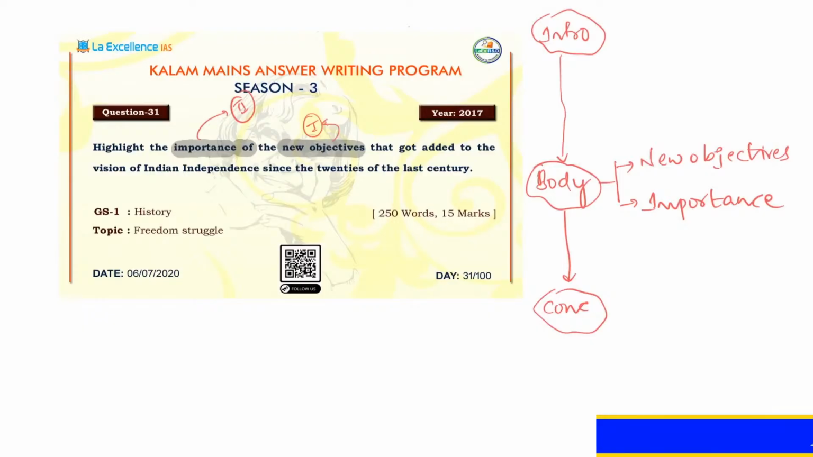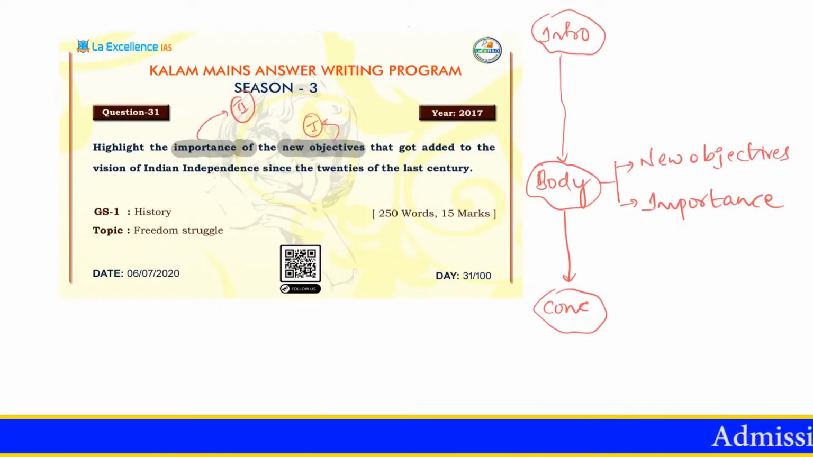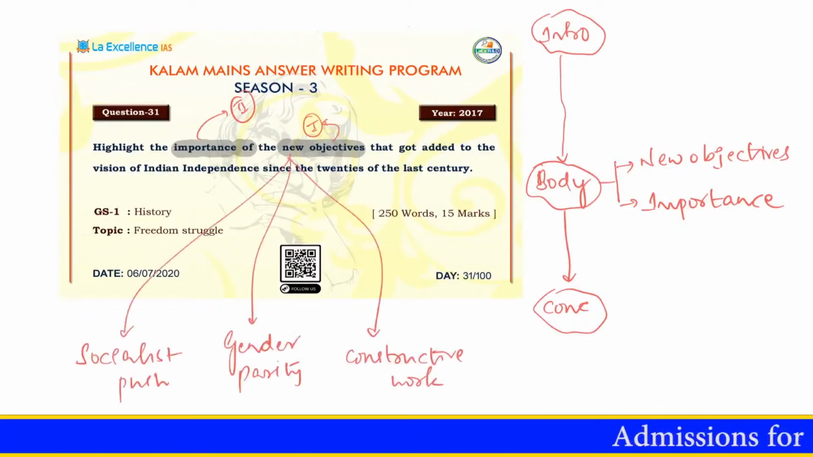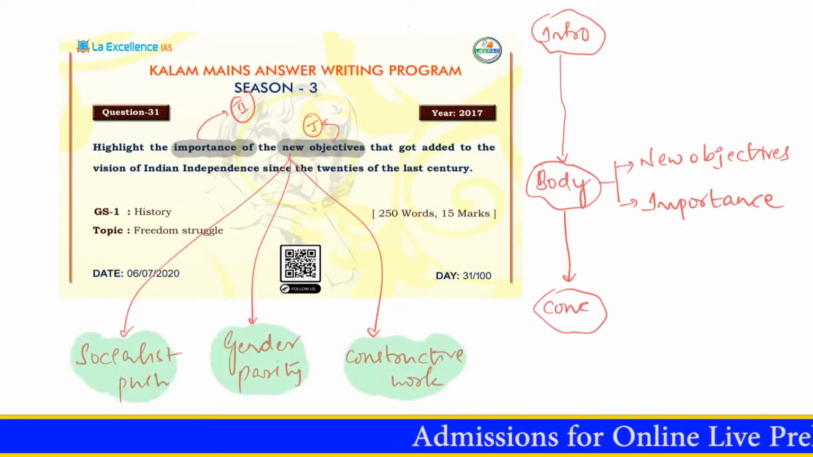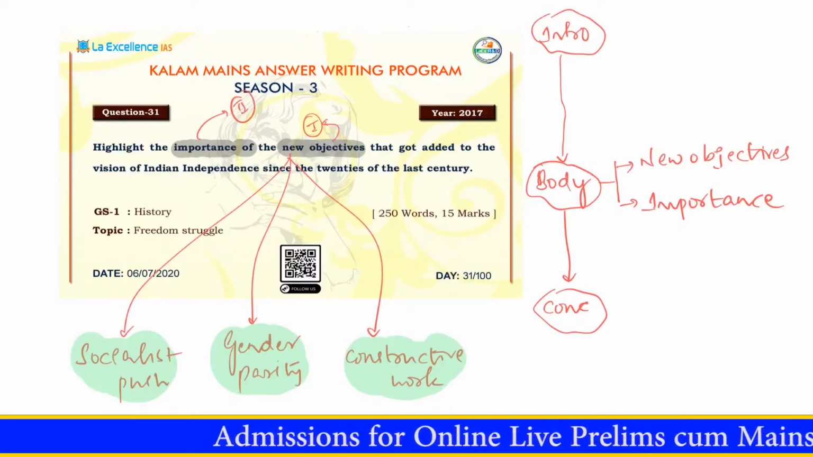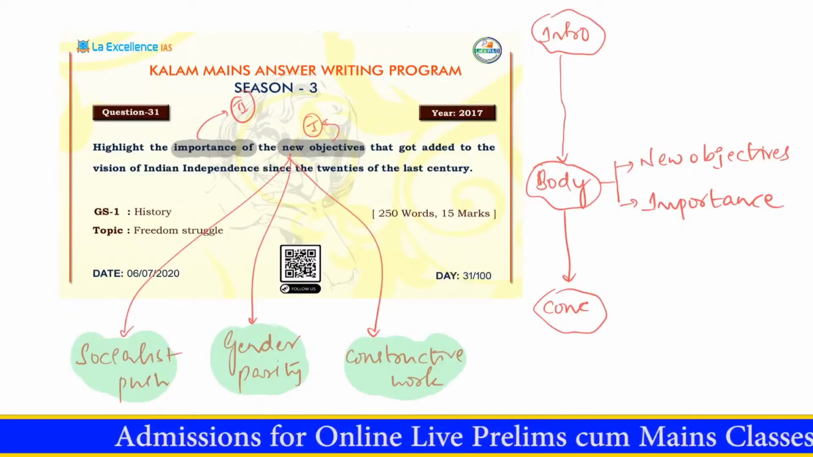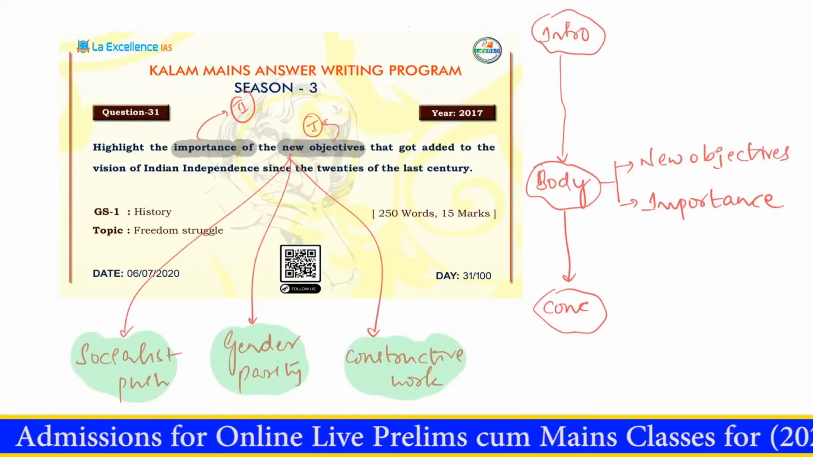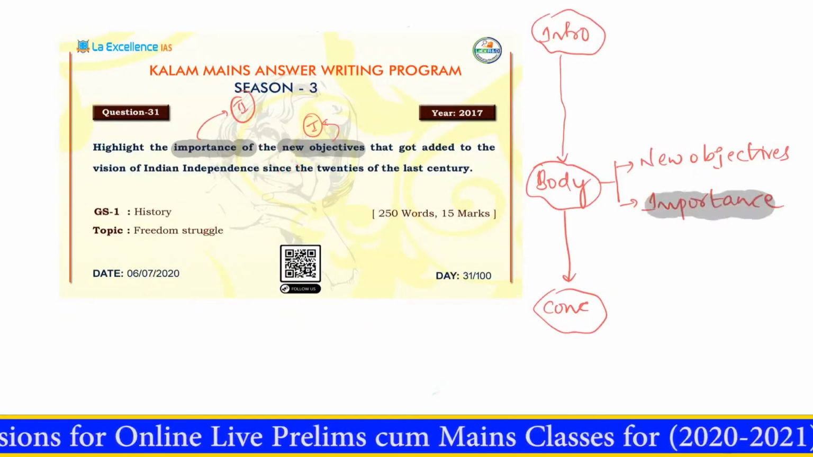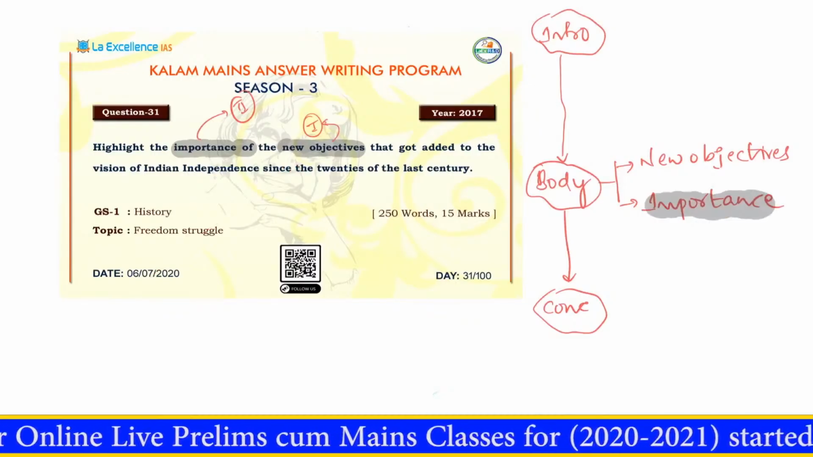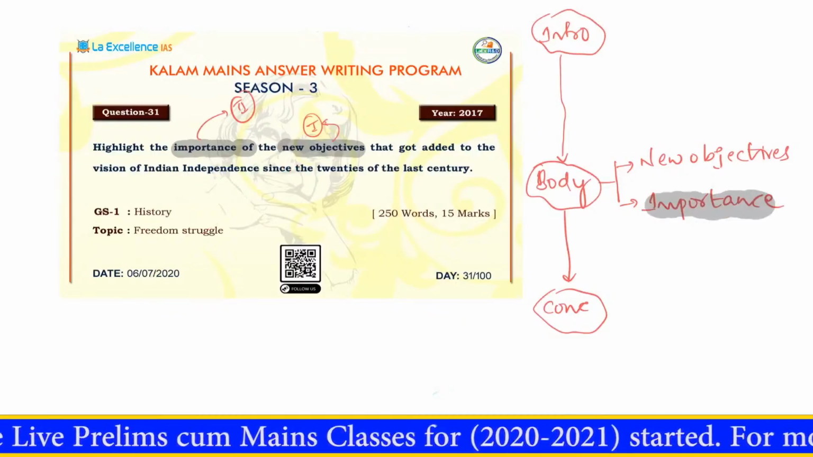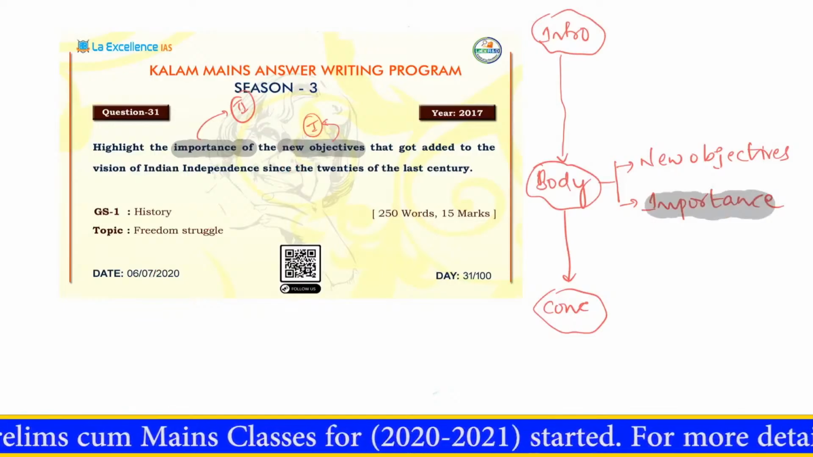Gender equality and gender parity has become the norm. So all these things got added into the vision of our Indian independence struggle at that point of time. But look at the question. The question is asking you not to list them, but to talk about the importance of this kind of egalitarianism, the importance of these new objectives being added into our freedom struggle.